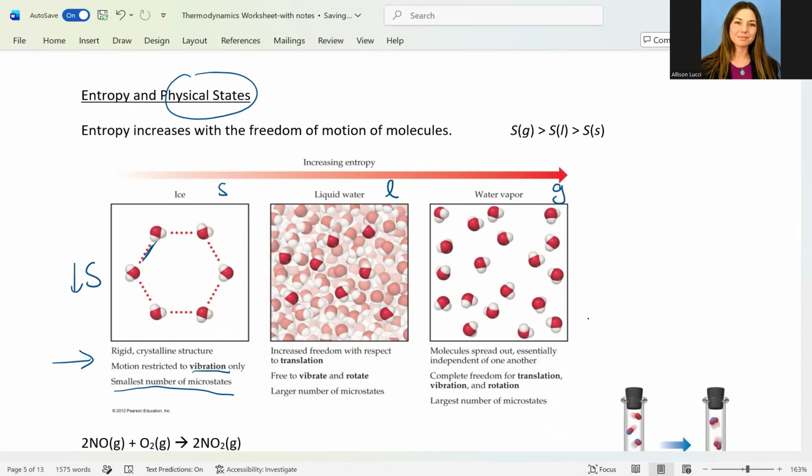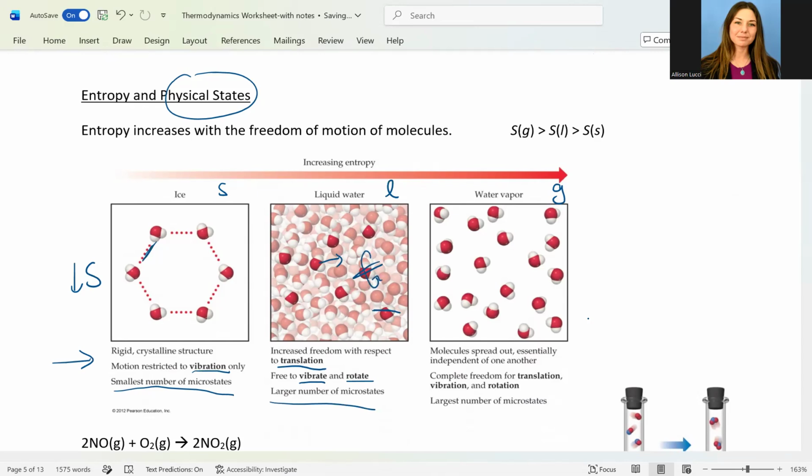Somewhere in the middle, we would see liquid water. So there's still some translation happening here. They're moving maybe slower than gas molecules, but these molecules can move across one another. They are free to vibrate as the solid structure was as well. And they're also rotating, maybe on an axis. Like if we drew an axis in the middle of some of these molecules, they could rotate freely.